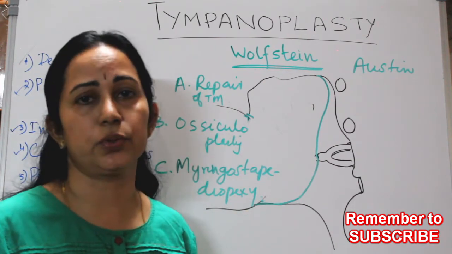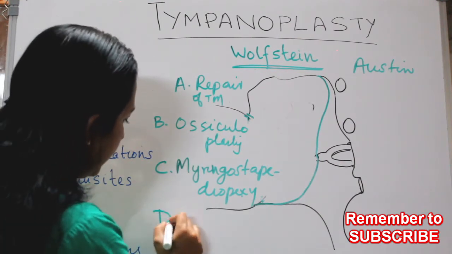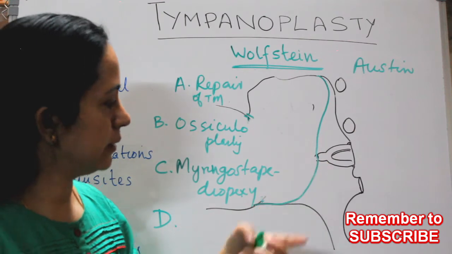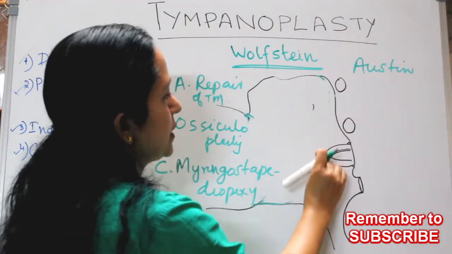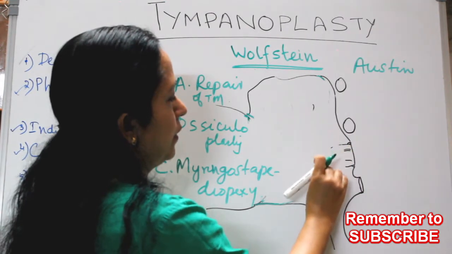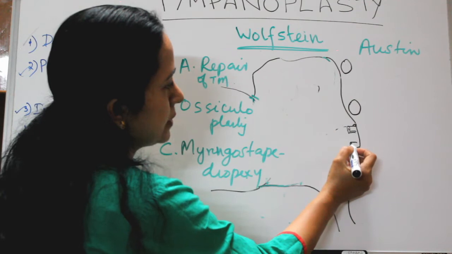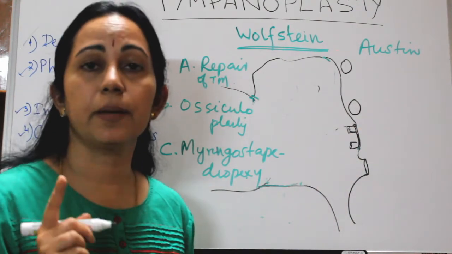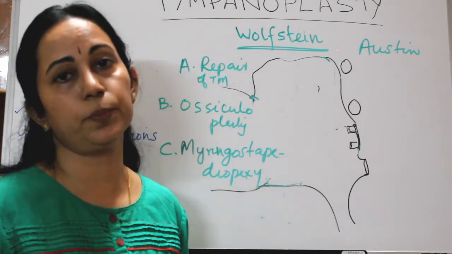Okay. And D, the fourth one, even the superstructure is absent. Only the footplate is present, and this footplate is mobile also. So in type D, the stapes footplate is mobile and the superstructure is absent.